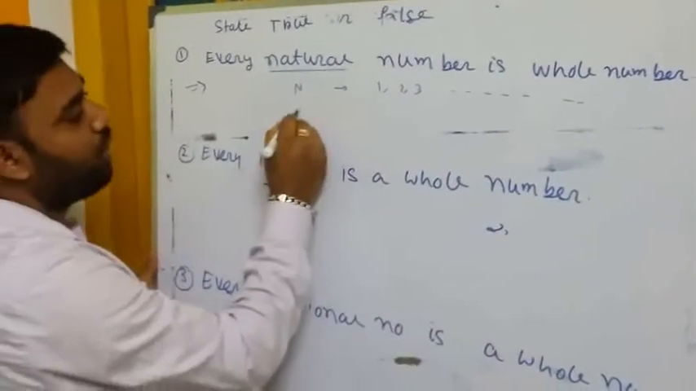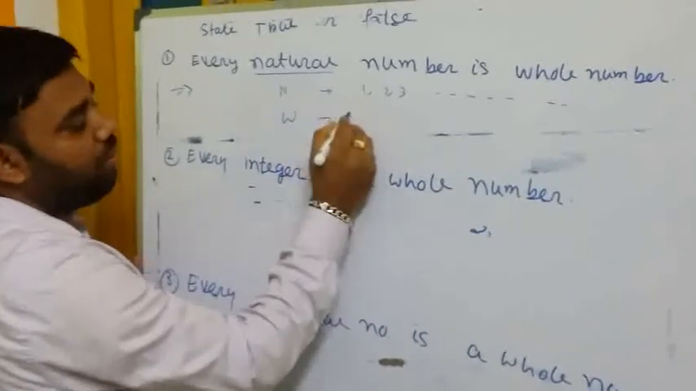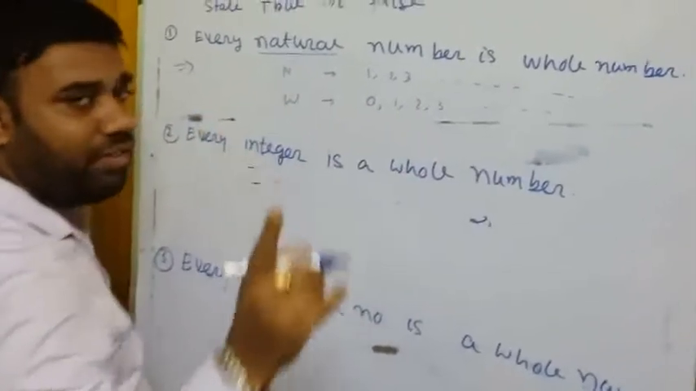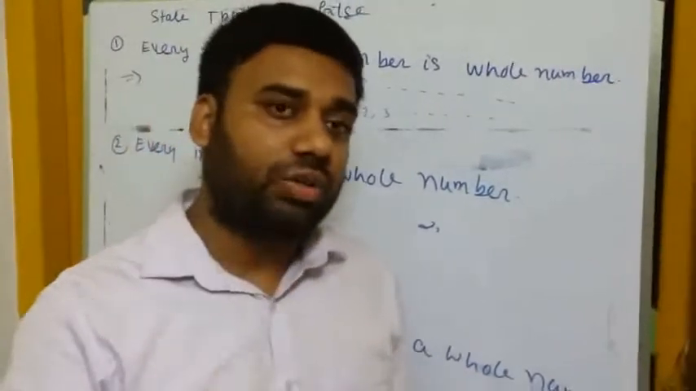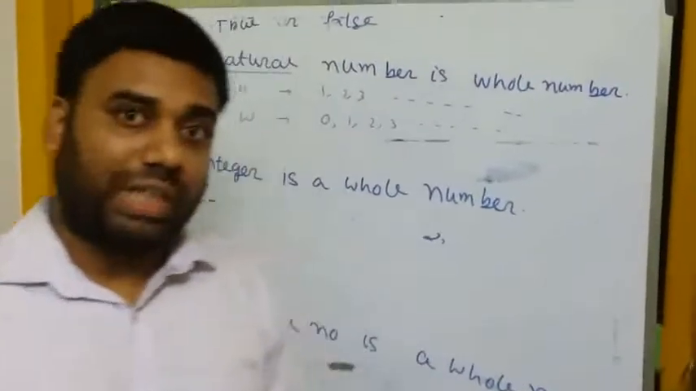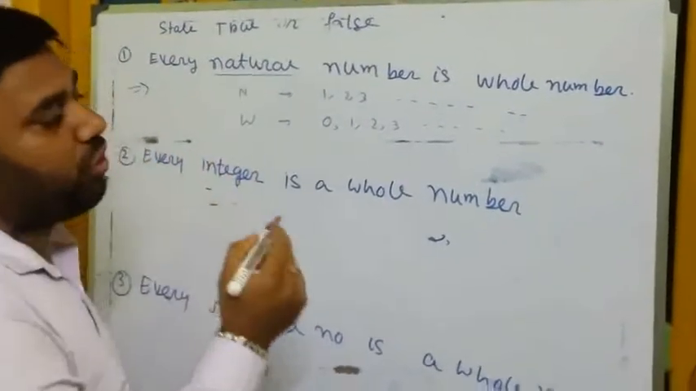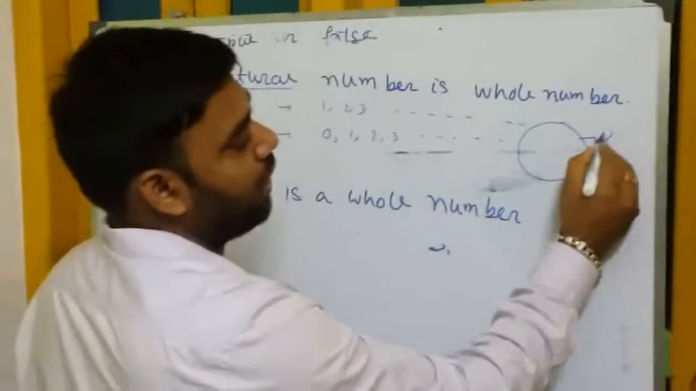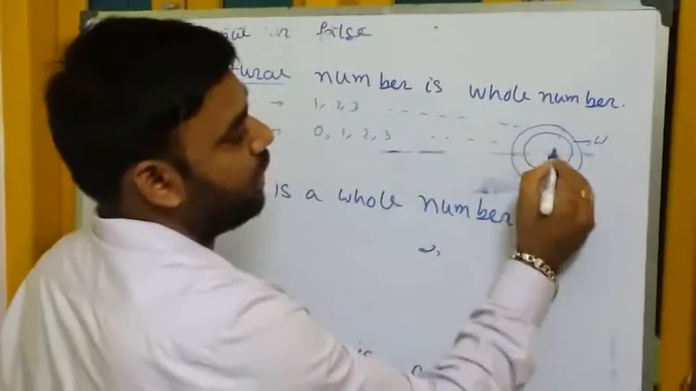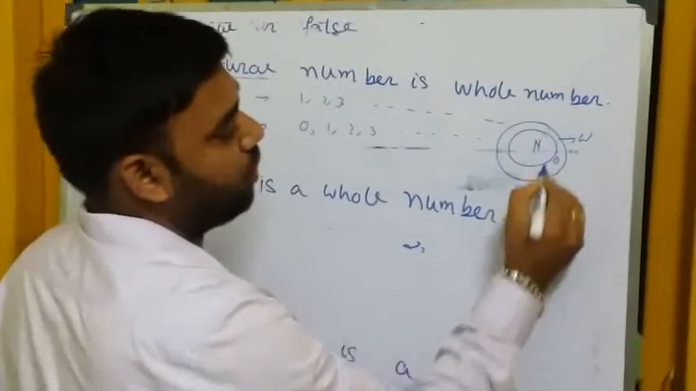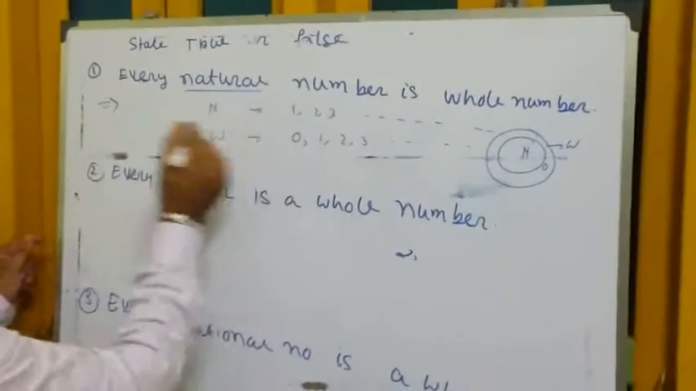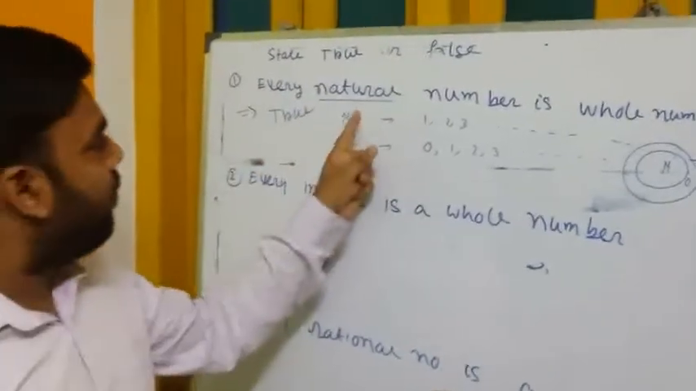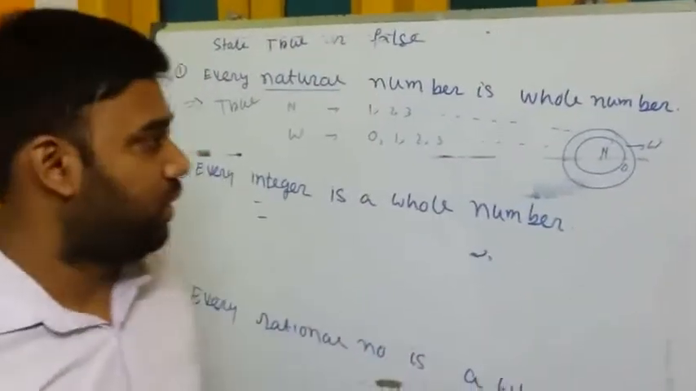And what is a whole number? Whole numbers are the numbers starting from 0, 1, 2, 3 and continuing. So every natural number is a part of whole numbers. That's why, if I draw the circle, whole numbers will be the natural numbers and 0. So that statement is true. Every natural number is a whole number.